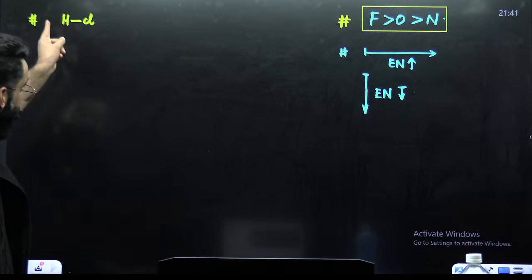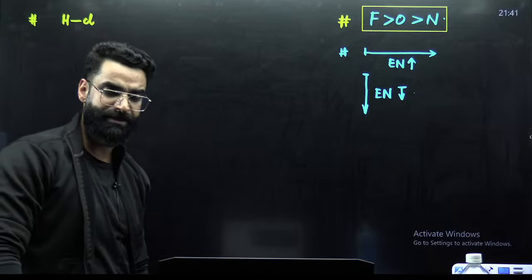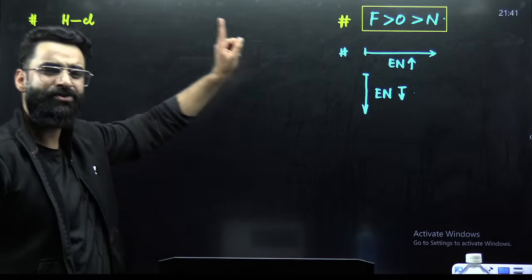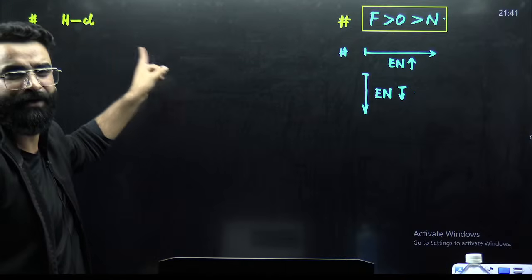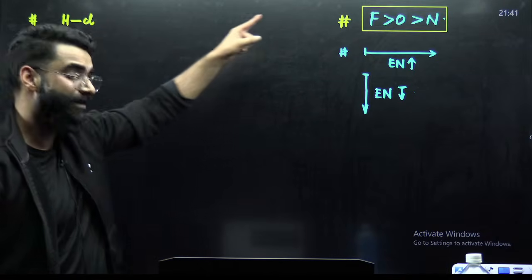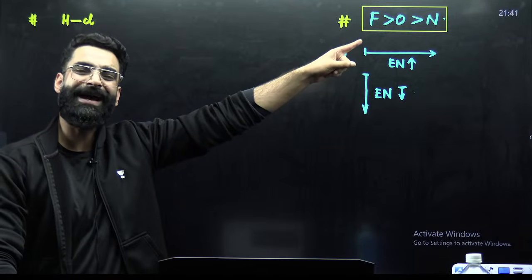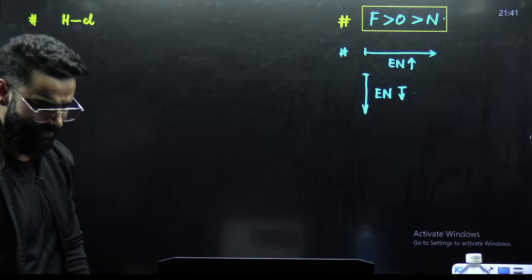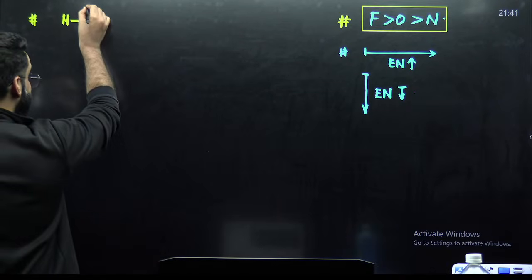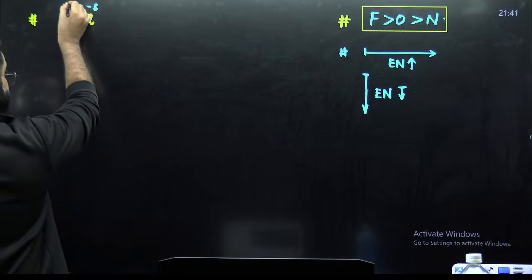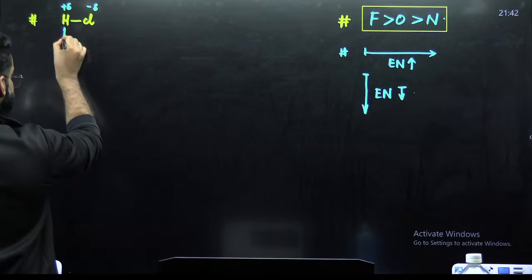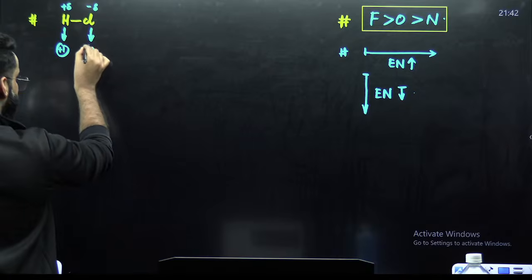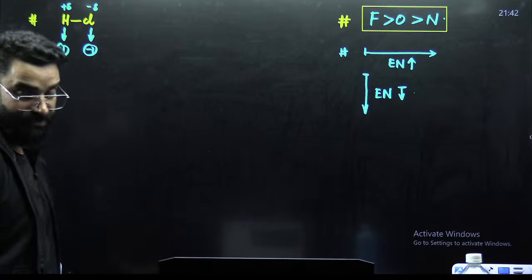Now tell me, among hydrogen and chlorine, which one is more electronegative? Chlorine is group 17. Hydrogen is at the extreme left top of the periodic table. Chlorine is almost at the extreme right. Which one is more electronegative? Chlorine. If chlorine is more electronegative, chlorine will get delta negative, hydrogen gets delta positive. So if I ask you, what is the oxidation state of hydrogen here? Your answer will be +1. Oxidation state of chlorine here is going to be -1.